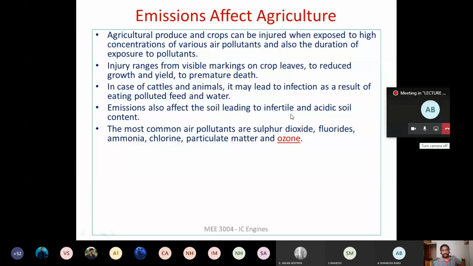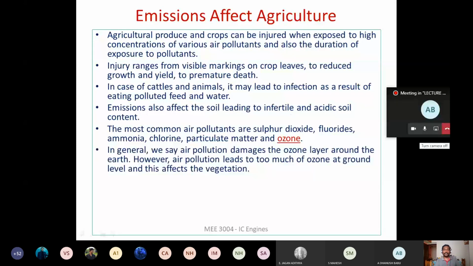right? So normally we say that ozone protects us, right? We say that it prevents the entry of UV rays from the sun, thereby it protects life on earth, right? But when we start emitting a lot of emissions from the engine, what will happen is that ozone is going to be formed at the ground level itself. It will not go to the top. So ozone is going to be formed at the ground level itself.